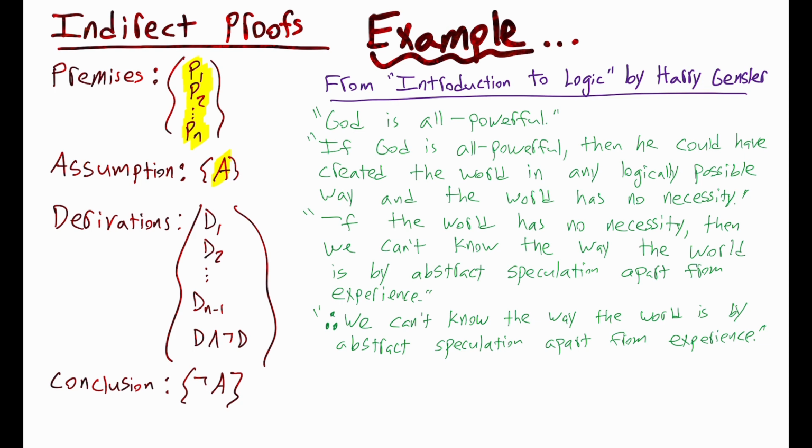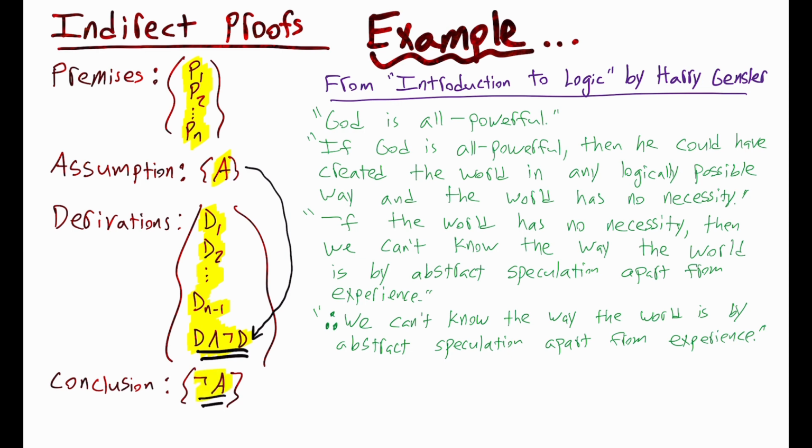And then based on that assumption and the premises, we make some derivations using the standard rules of inference like modus ponens, modus tollens, etc. We get derivations like d sub 1, d sub 2, all the way down to d sub n minus 1, and most importantly, finally, we arrive at a contradiction of the form d and not d. But that is a logical impossibility. There's no way that can be true, because that assumption led to that contradiction. A must be false, or in other words, by the law of excluded middle, not A must be true.